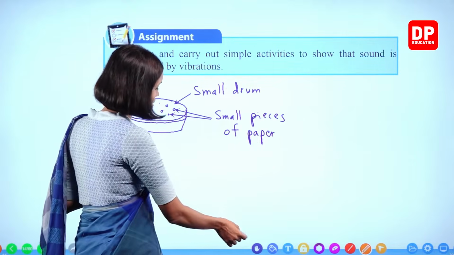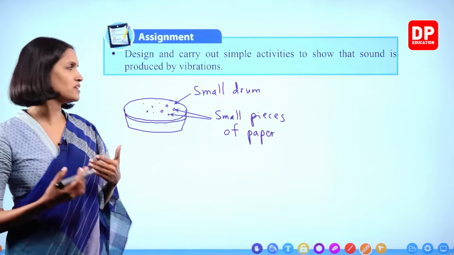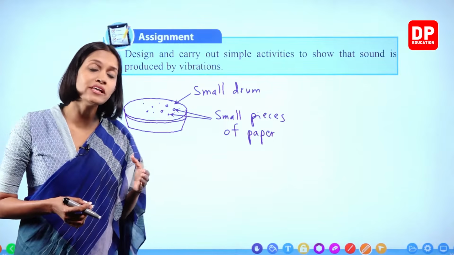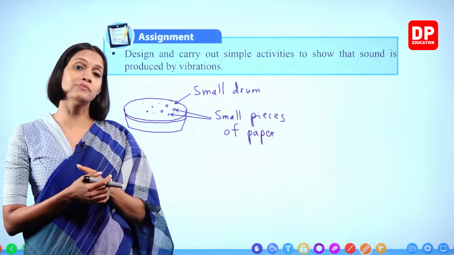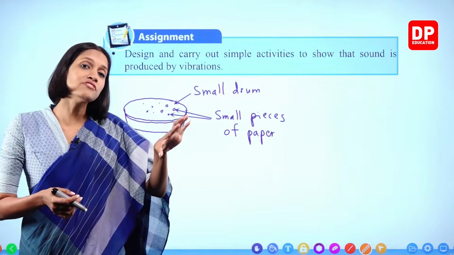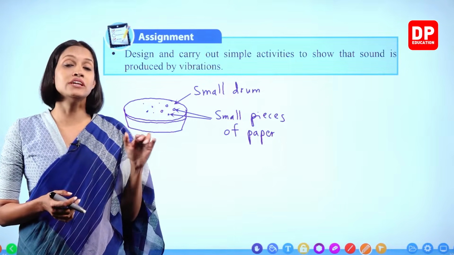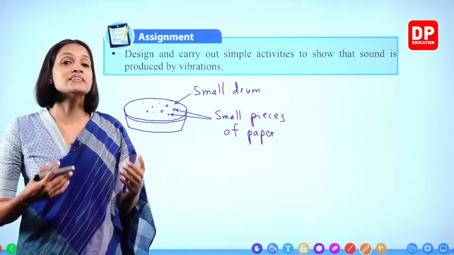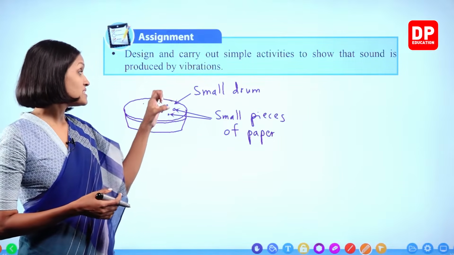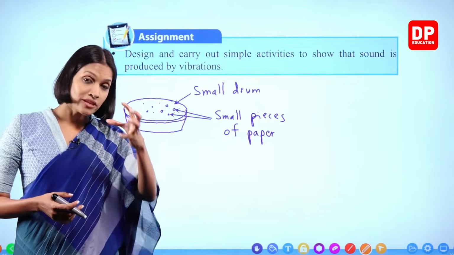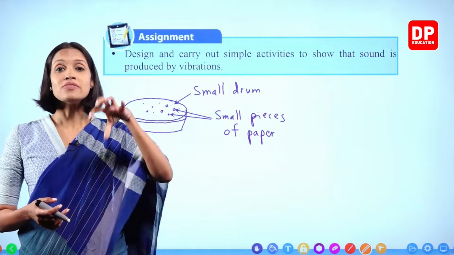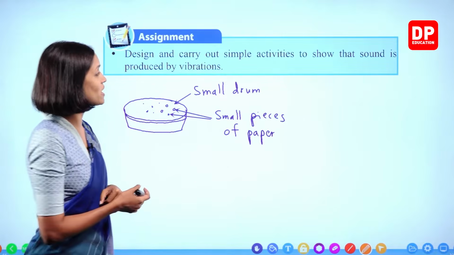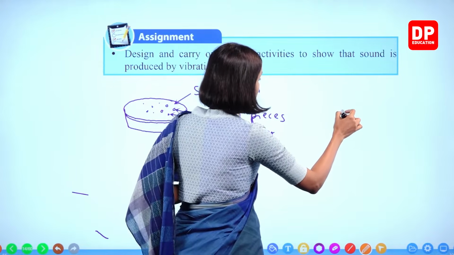What is another activity? Do you remember? Last year we did another activity. We vibrated the bell cover, bicycle bell. When we vibrate the bicycle bell, you can touch the surface lightly. What do you feel? You can feel your fingers trembling, right? Why does that happen? When the bicycle bell rings, that bell cover also rings and the metal surface vibrates, right? Metal surface vibrates.